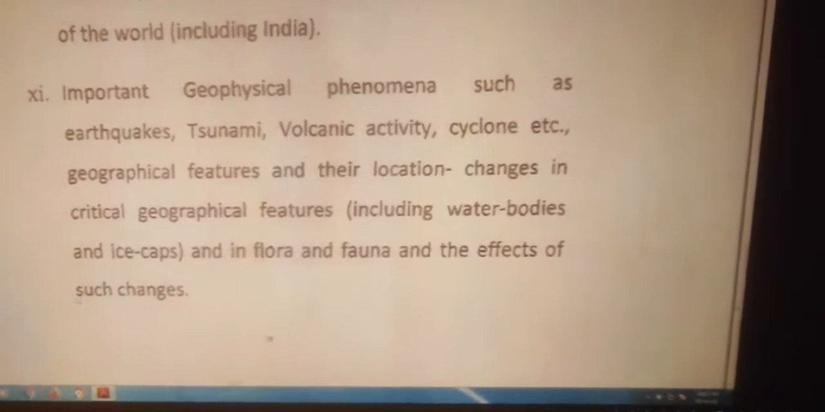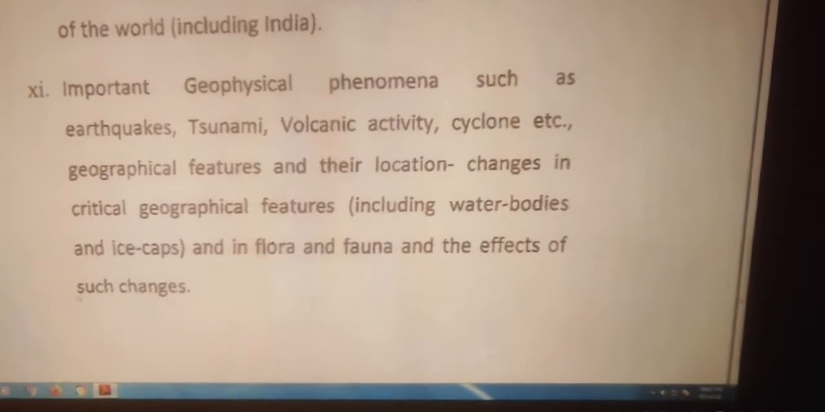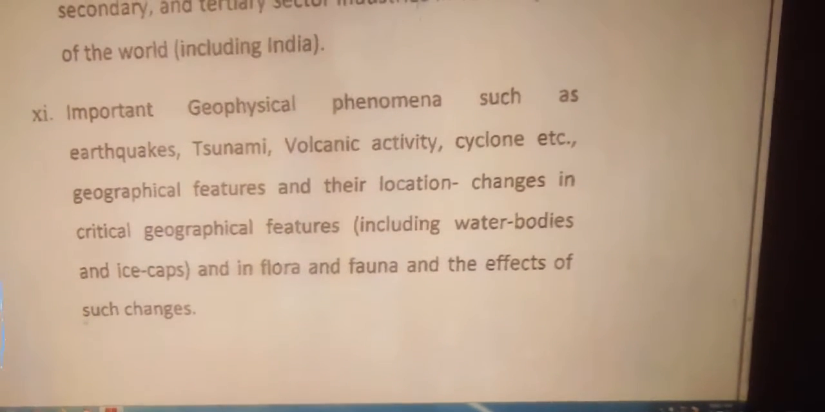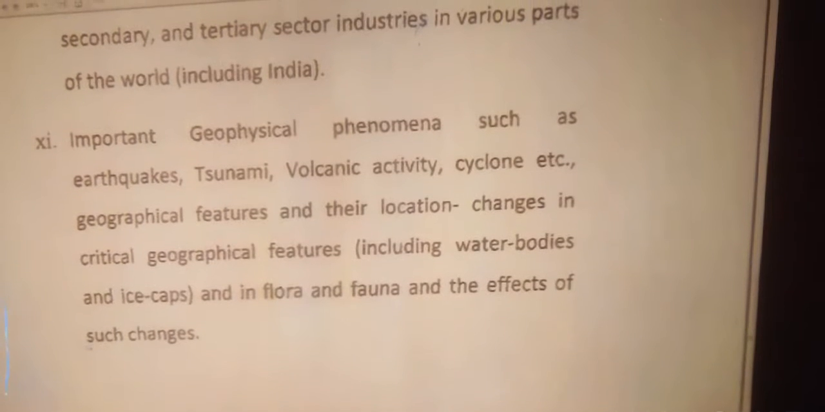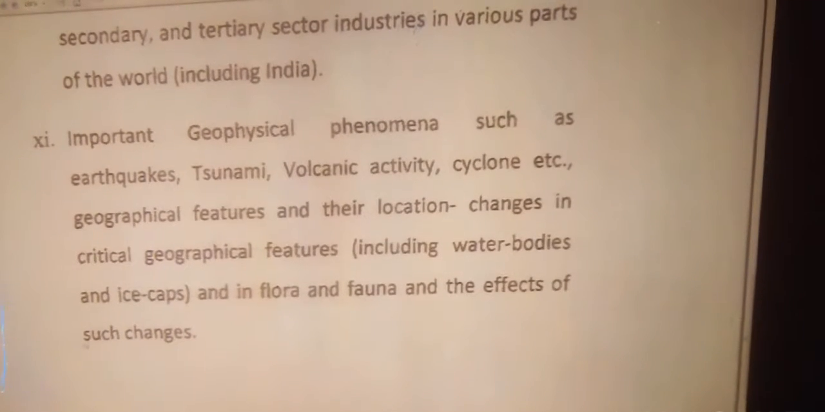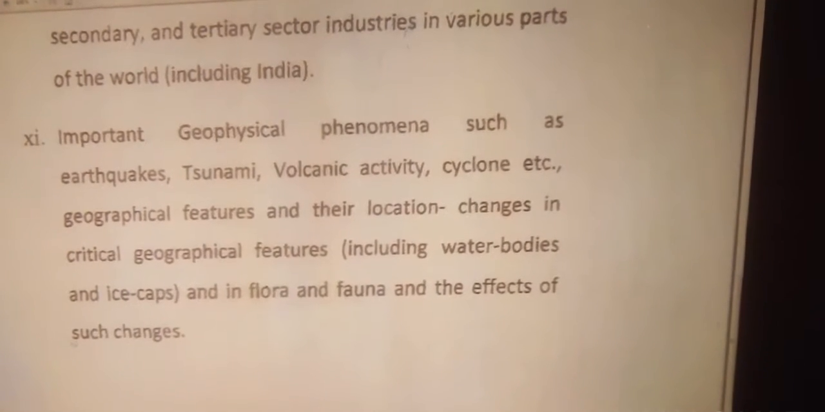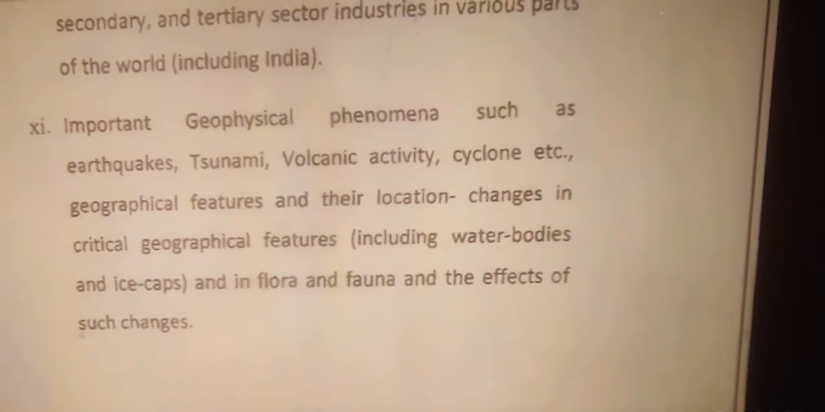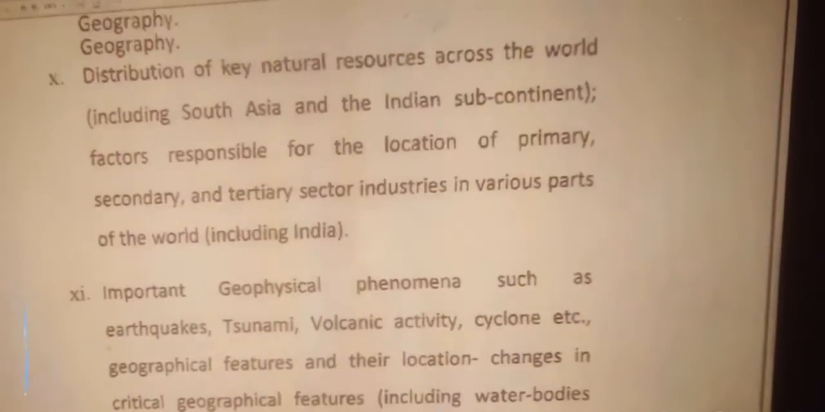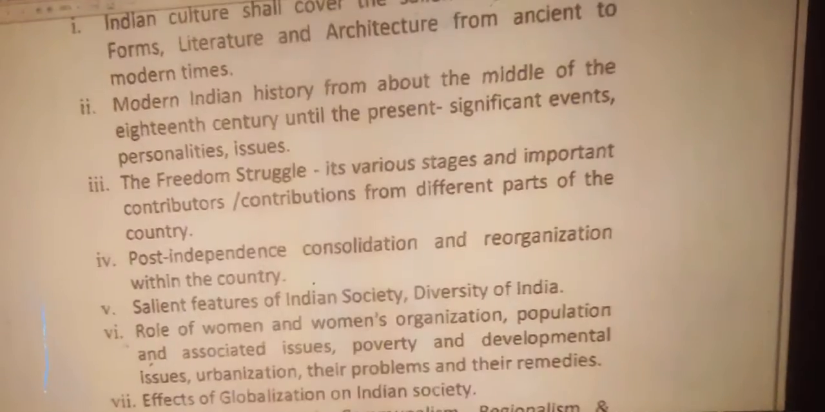Geographical features and their location, changes in the critical geographical features, including water bodies and ice caps, and in flora and fauna, and effects of such changes. So this is in the second paper. You can see here in the main examination paper second, general studies, 250 marks. Next moves to the third paper.